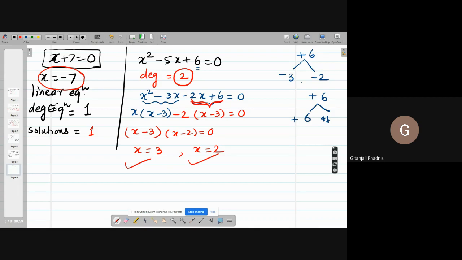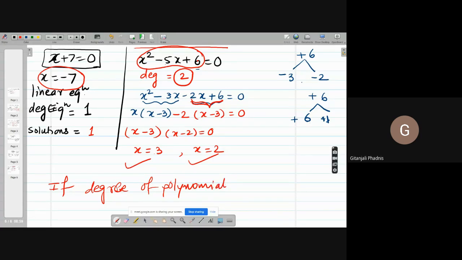2. Okay. So if the degree of the polynomial is n, this is a polynomial. The left hand side is called as polynomial, and the whole thing is called as equation. Please try to understand. If degree of polynomial, so degree 2 है polynomial की x square minus 5x plus 6 की, तो हमें उसके 2 roots मिले. If degree of polynomial is n, then it has n roots. Please always remember this. Then it has n roots.